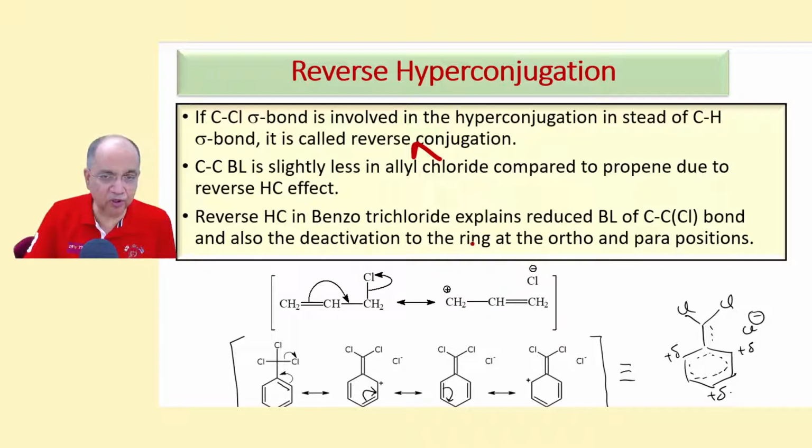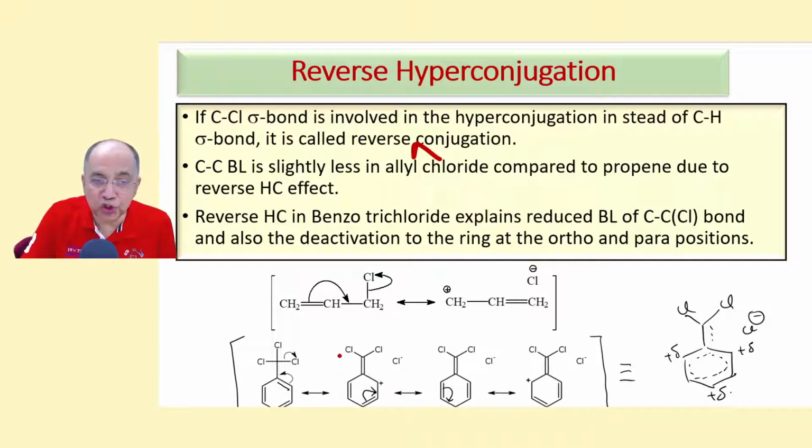Even if the contribution is small, because of that there is a partial double bond character here. The CC bond length is less because of the partial double bond character, and the C double bond C bond length is a little greater than ethene because of this reverse hyperconjugation structure.